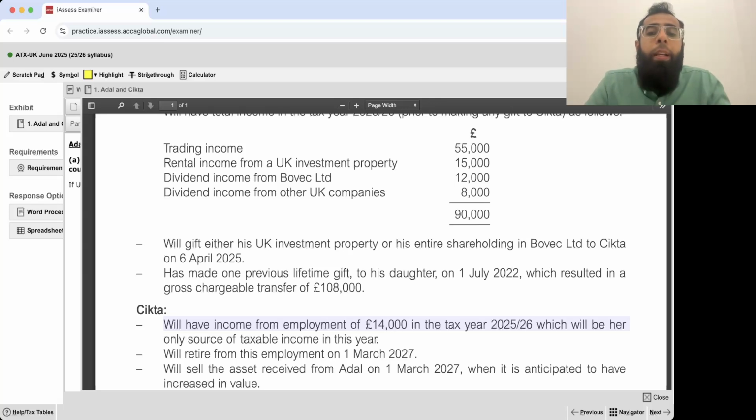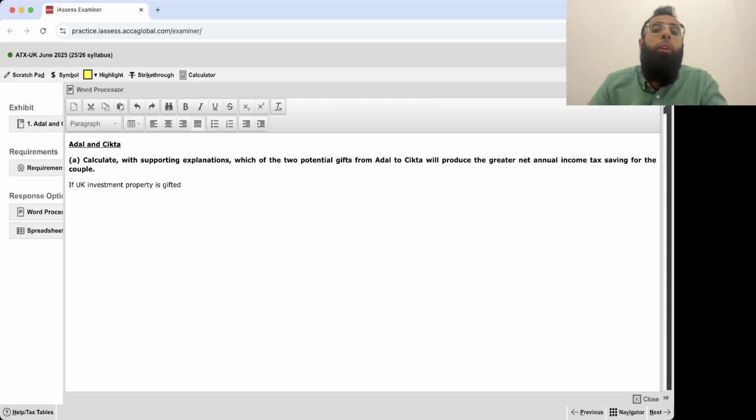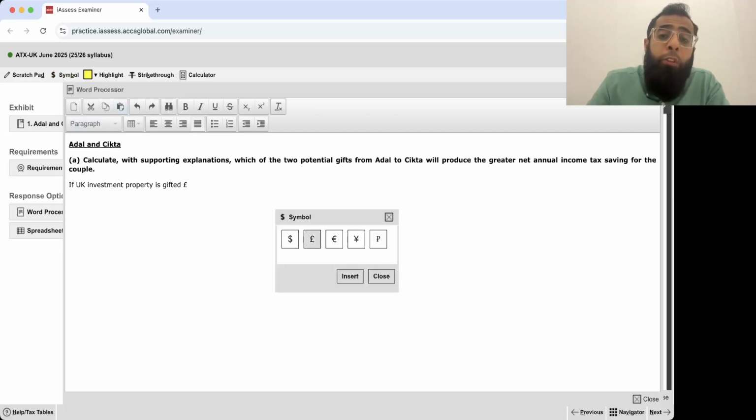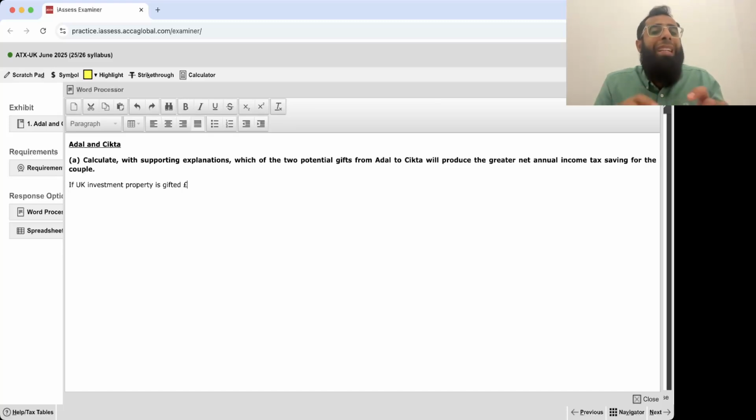Just listen to me carefully while I deal with it. Now we'll copy this pound sign. You can use the symbol button to add it, or you can use Control C and Control V. Sometimes in the examination that is working; some students say it does not work. In that case, you will have to copy and paste every time, or use the symbol button to add the pound sign. If you don't have time and don't add any currency symbol, that is also acceptable.